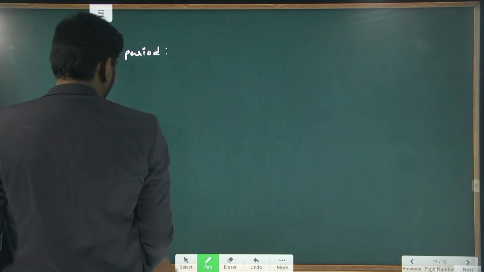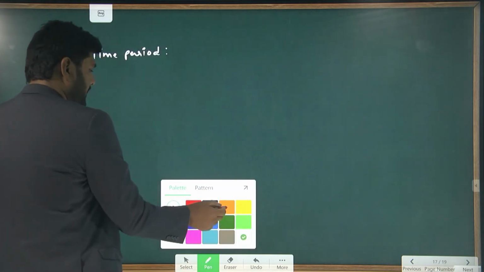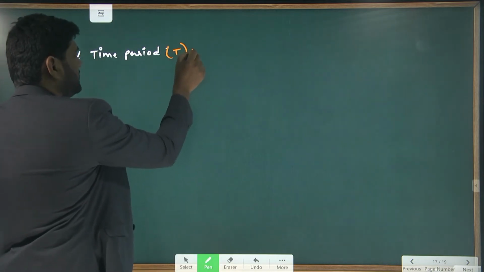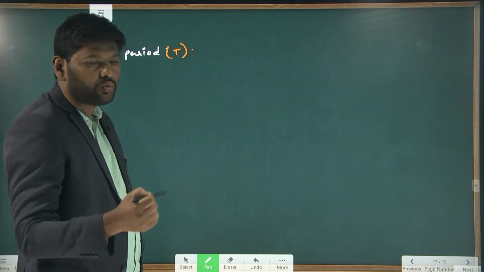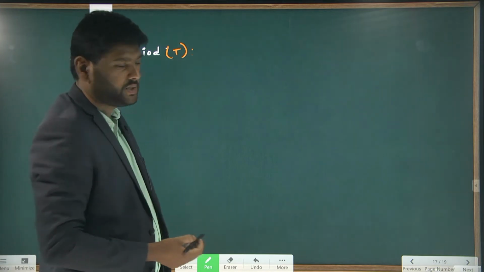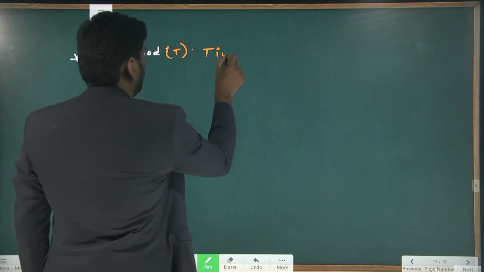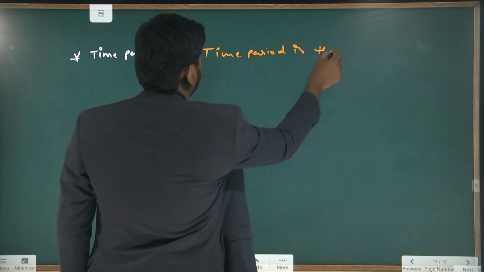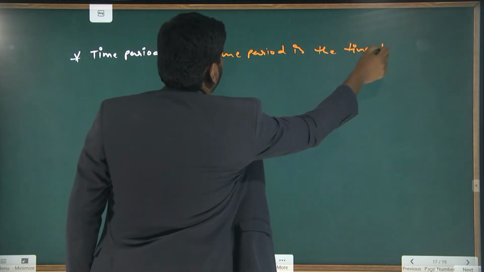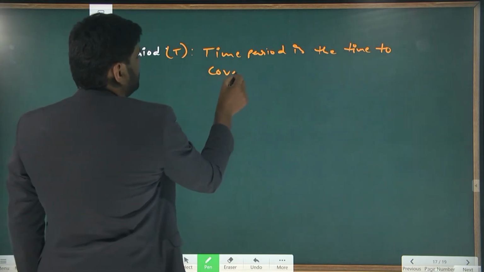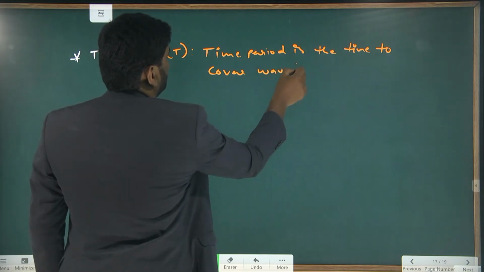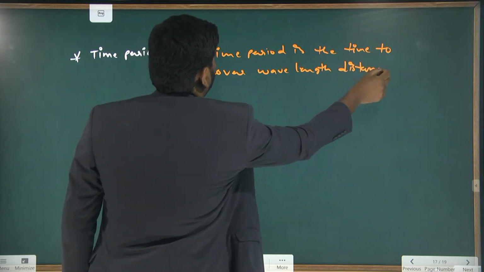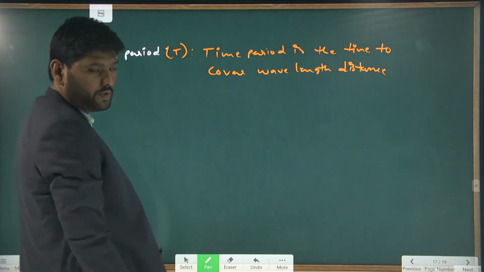So what is the time period here? Time period is represented with the letter T. Time period is the time to cover the wavelength distance. Understand? The time to cover the wavelength distance is known as time period, represented with the letter T.